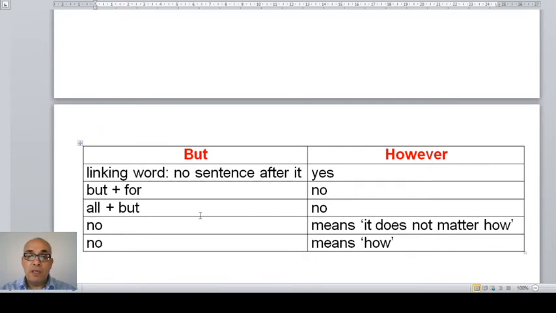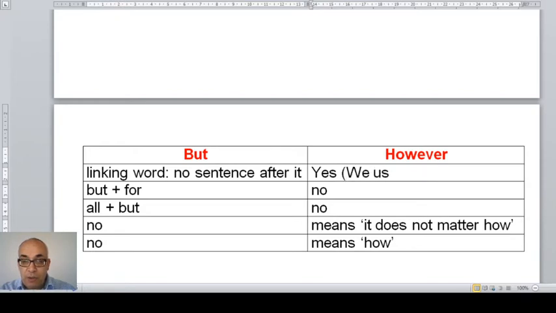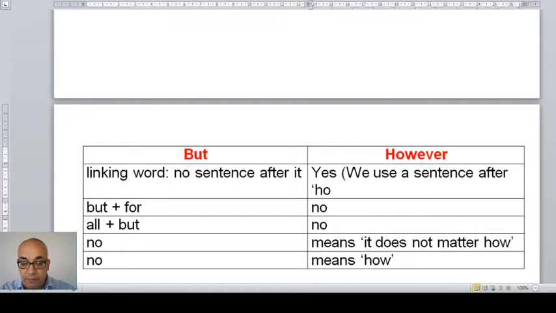If you look, we can use but as a linking word, with no sentence after it. However, of course, I put here yes, it's a linking word, but we use a sentence after however.